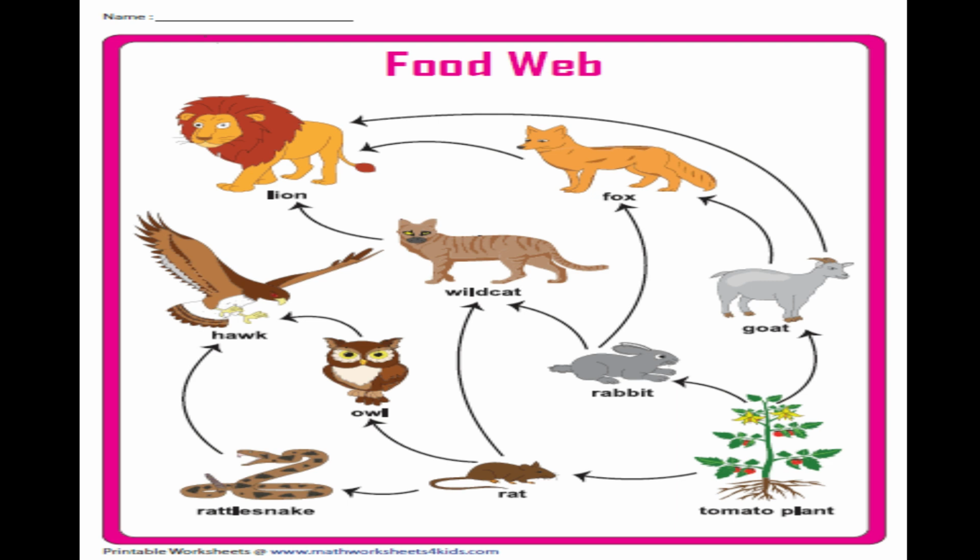What is a food web? A network of many food chains is called a food web. Consumers are not dependent only on one type of food. They can eat a variety of foods. A deer may eat plants or grass. A tiger may eat a deer, goat or a rabbit. Plants are eaten by crows, deer, goat and buffaloes.